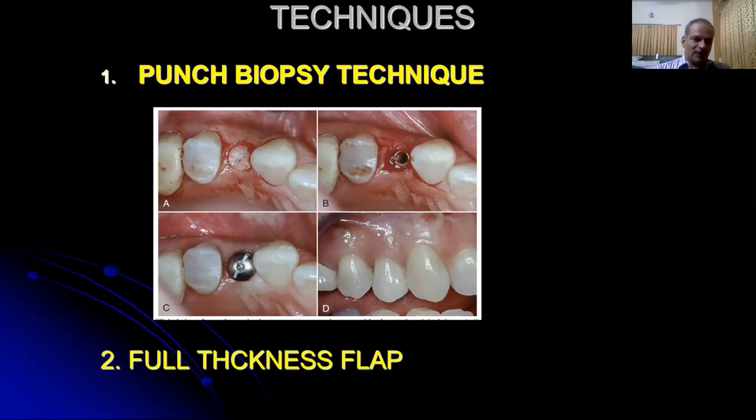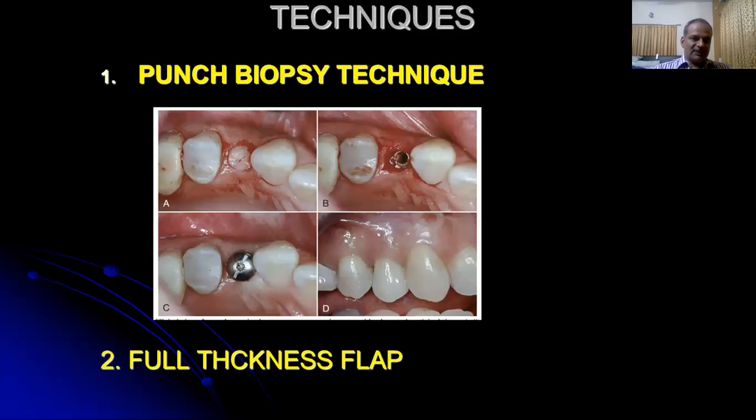We can note the proper emergence of the crown, proper placement of the implants, the functional and aesthetic restoration, as well as the good emergence profile of this implant crown with a good amount of keratinized tissue.